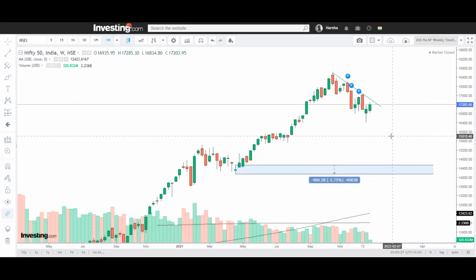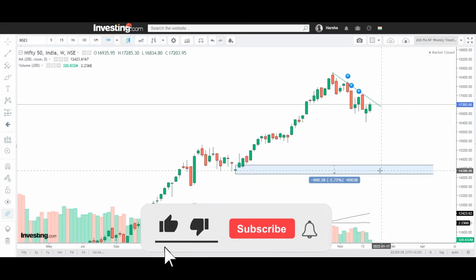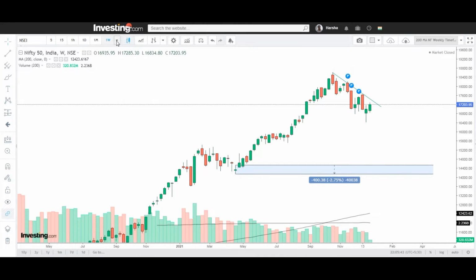If Nifty future continues the bearish trend, then we can see a possibility that Nifty will touch this particular place, which is a demand zone on the weekly time frame. Then it can bounce back from this level. Now I'll switch to the monthly time frame.